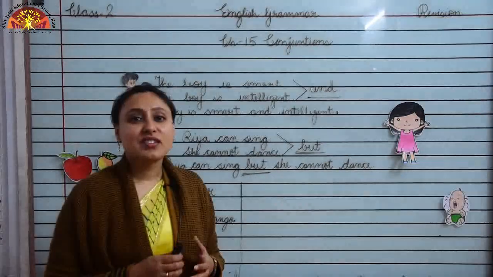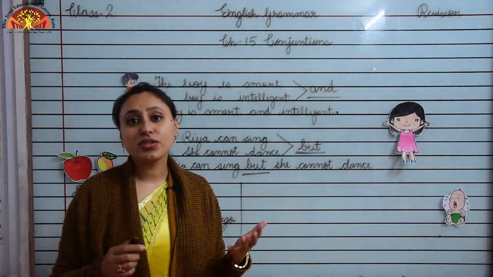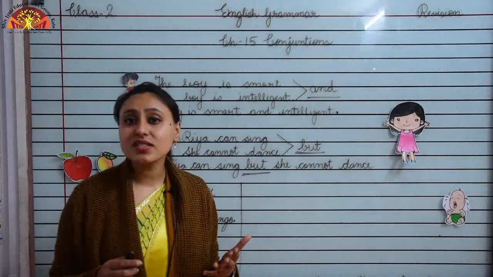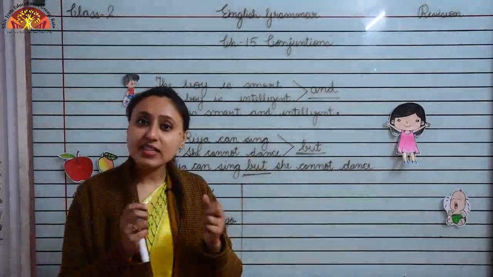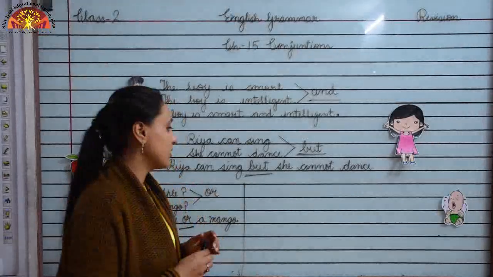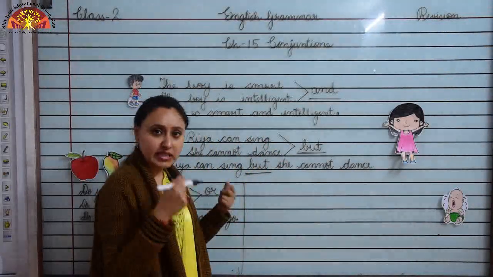Children, now we will revise the conjunction word because. When do we use the conjunction word because? Whenever there is a reason in a sentence, we join the sentence using the conjunction word because. Here you can see one baby, and what is he doing? He is crying.